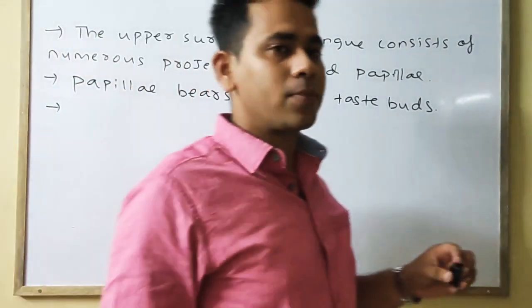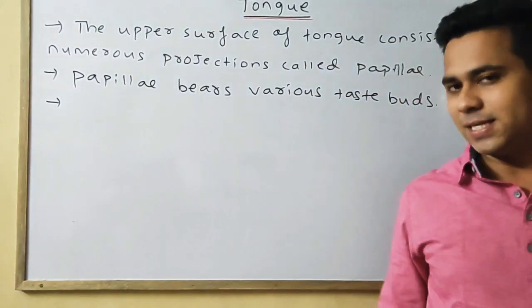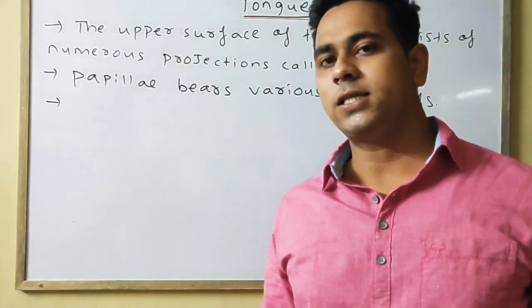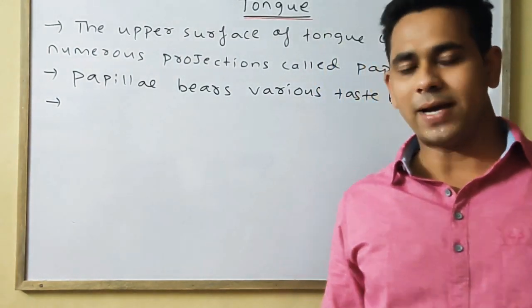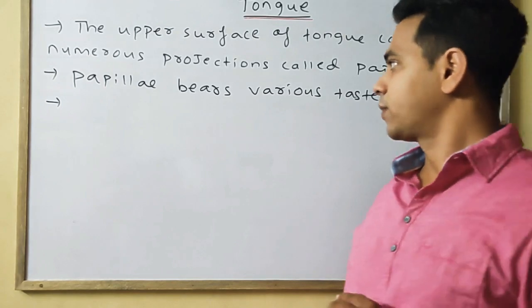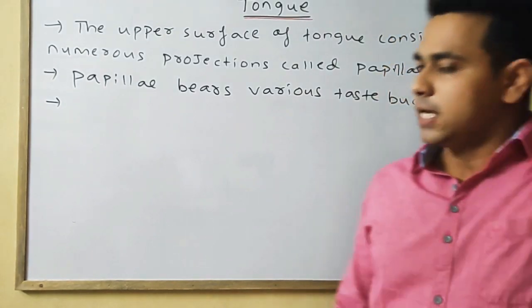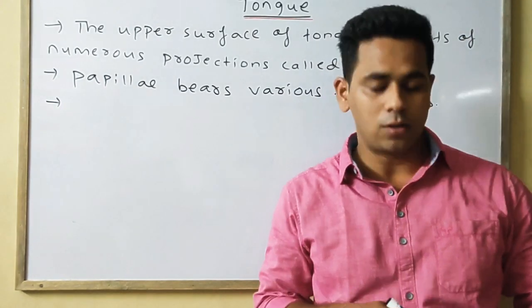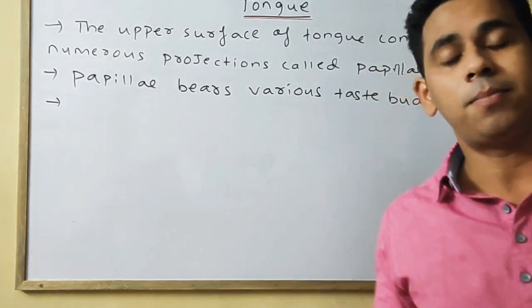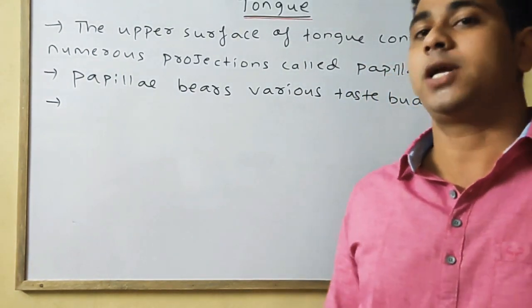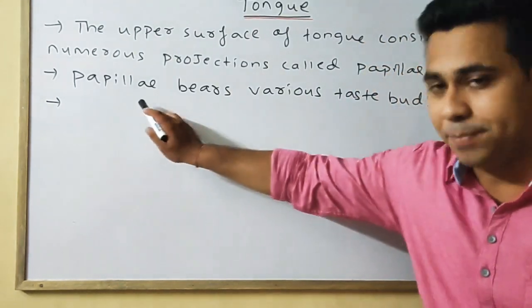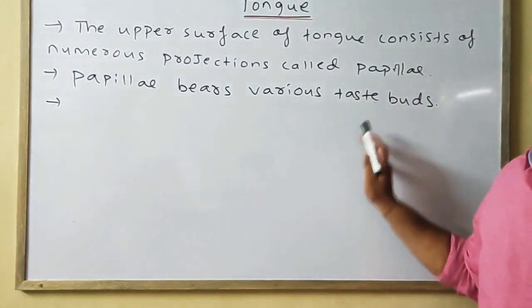Taste buds means what? By the presence of taste bud, we can recognize various tastes by the help of our tongue. So the first point is the upper surface of the tongue consists of numerous papilla or bears numerous papilla, and the papilla bears various taste buds.